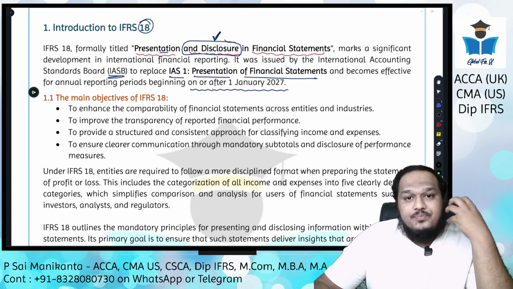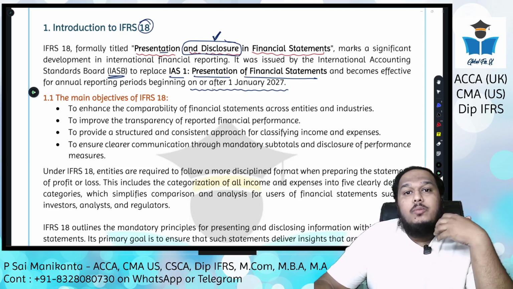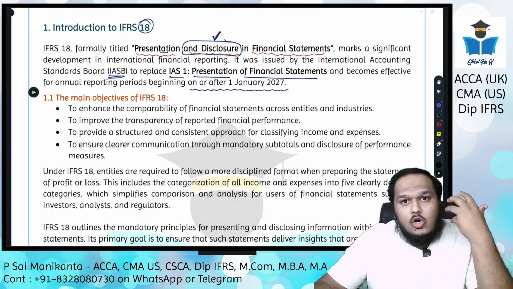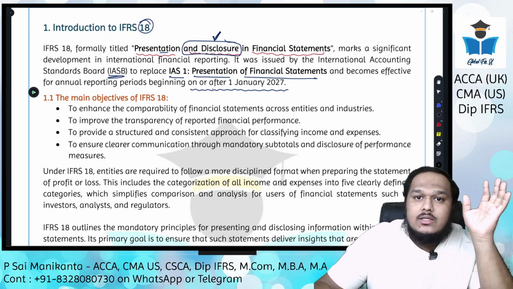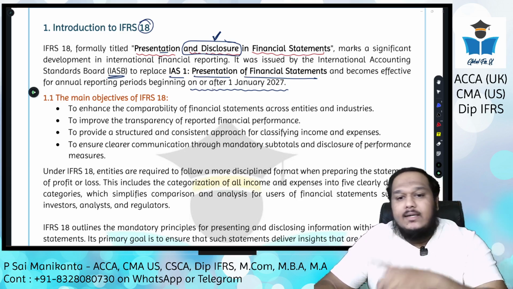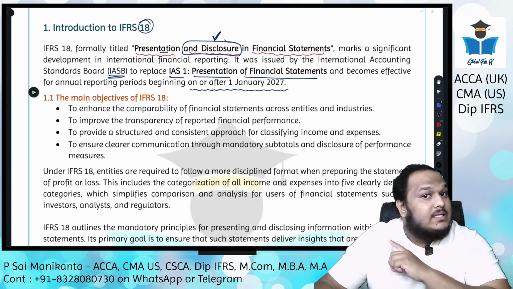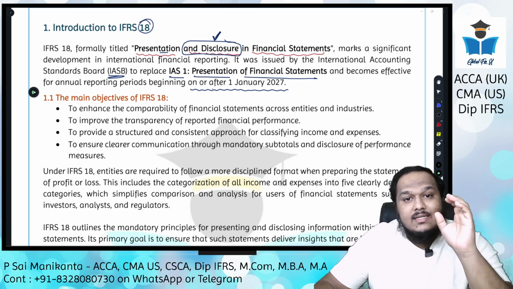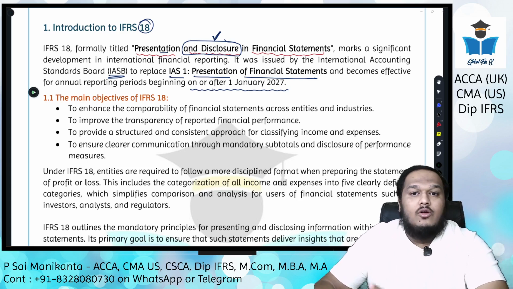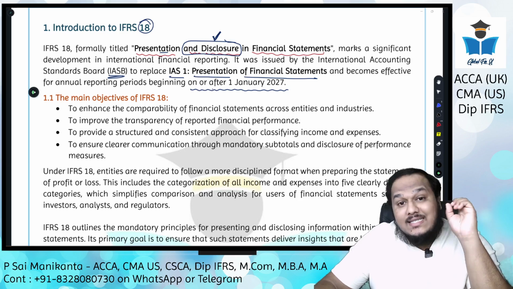That is the beauty of ACCA. ACCA wants its students and members to be proactive, right? You should be prepared for something that is going to happen in the future, not something that already happened 25 years ago. As a student of ACCA, you should be prepared for what is going to come in the future. That is why, even though this standard is not yet effective and companies are not following it yet, for financial years starting 2025, and for financial years starting 2026 also, IAS 1 will be followed. IFRS 18 will be for financial years starting 1st January 2027 onwards.